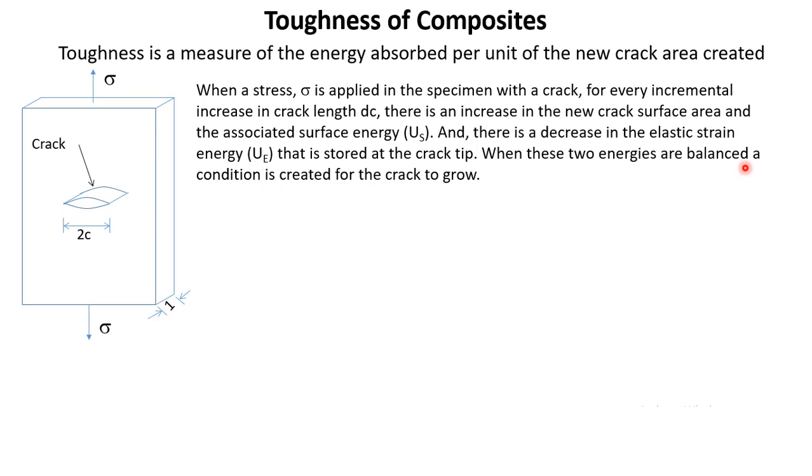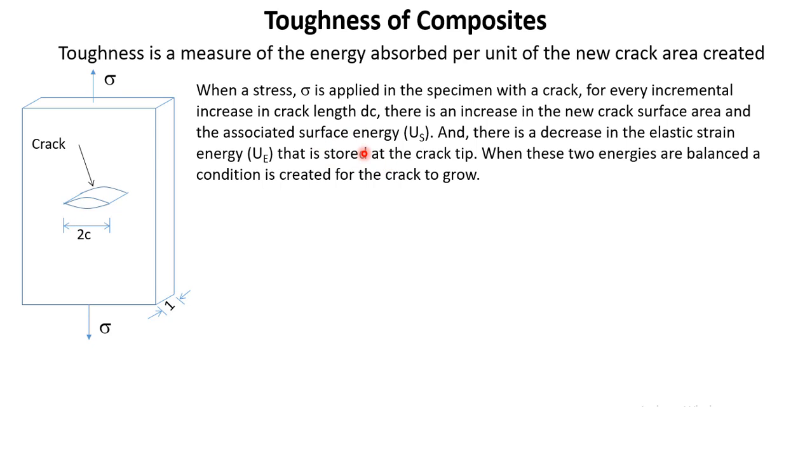When these two energies are balanced, a condition is created for the crack to grow. So we are dealing with two energies. One energy, the elastic strain energy, is going to reduce as the crack grows. Another energy, the surface energy, is going to increase. As you know, every system would like to minimize the energy. So this crack will grow only if the total energy of the system is going to reduce. That means the elastic strain energy release is slightly higher than the surface energy created. A limiting situation will be when these two energies are equal.